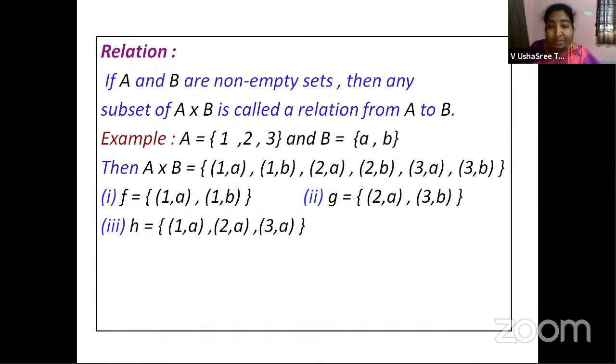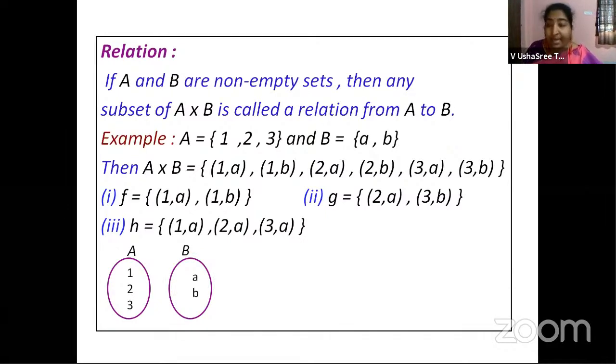Now let us try to see the same thing diagrammatically. Now you have set A with elements 1, 2, 3, right? And we are taking the second set with elements a and b. Now, we are defining F as a relation. See, this is the explanation of what we are taking for the first relation, right? Now in F, how is it related? 1 is related to a and 1 is also related to b. It is mapped to b, right?